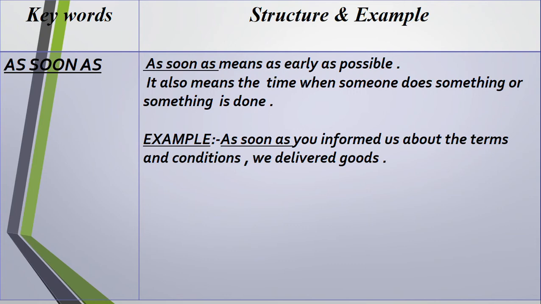That is, when the company was informed about the terms and conditions, they delivered the goods in the earliest possible way. So here, as soon as is used to do something in the earliest possible time. So as soon as means as early as possible to complete a job, to do a work, or to accomplish an incomplete job, you can say.